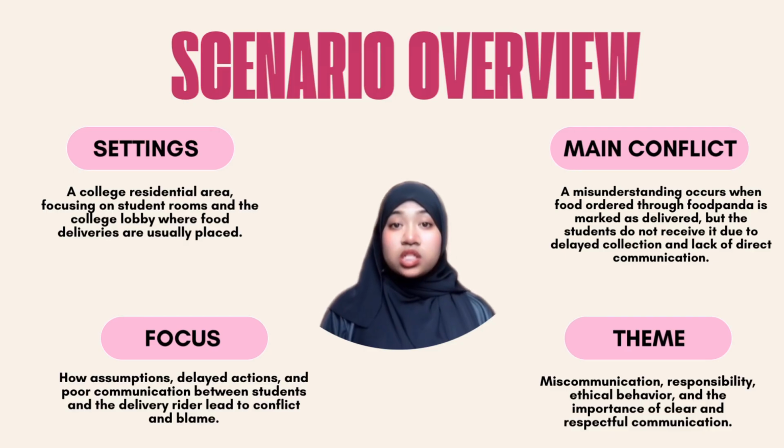Focus. How assumption, delayed action, and poor communication between student and the delivery rider lead to conflict and blame. Theme. Miscommunication, responsibility, ethical behavior, and the importance of clear and respectful communication.